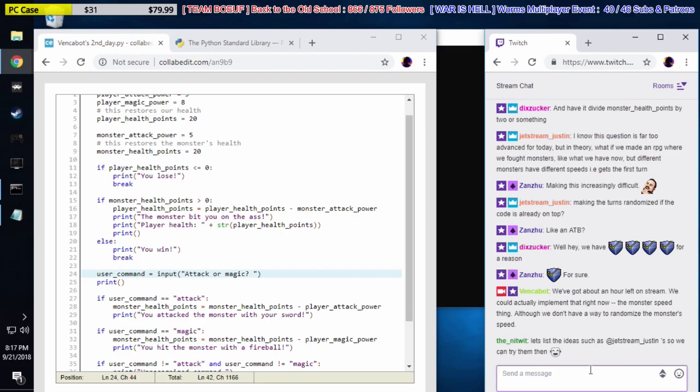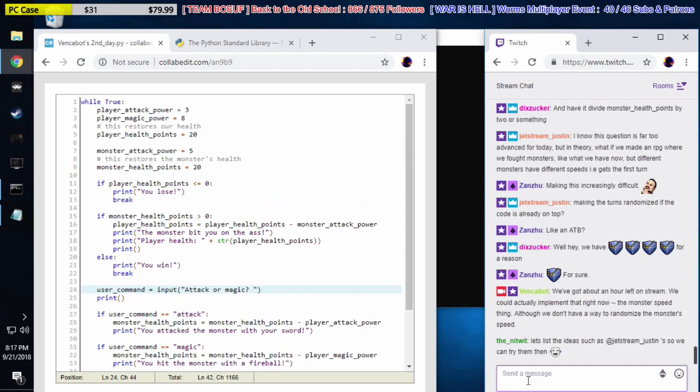Well, hey, we have a shield for a reason. That's true. Let's list the ideas such as just resistance so we can try them then. Yeah, we should do that. It's a good idea, dude. We should make like a list of things we want to do. But let's implement a simple speed mechanic.